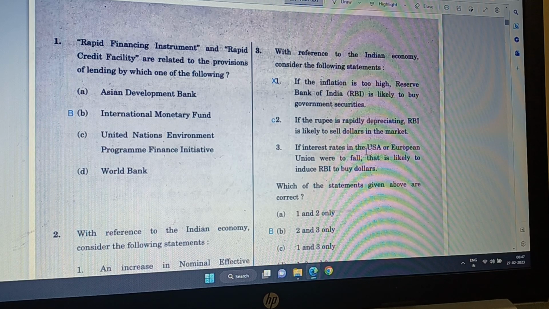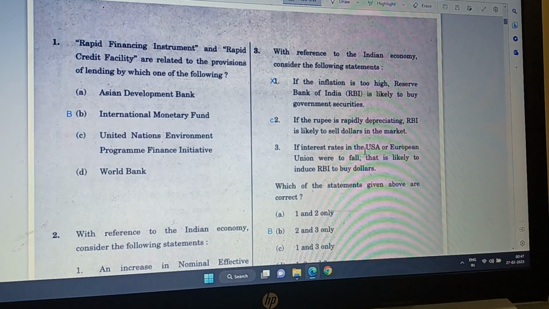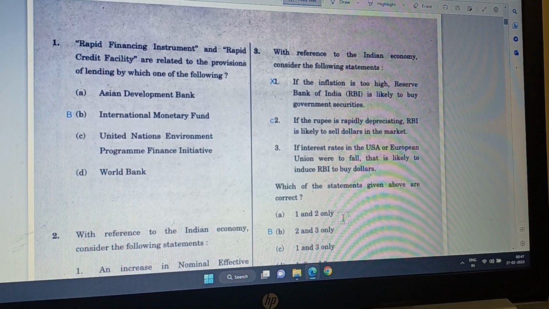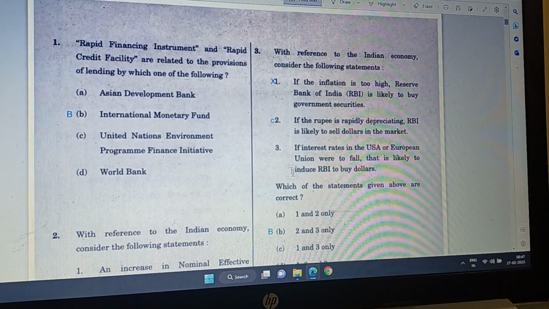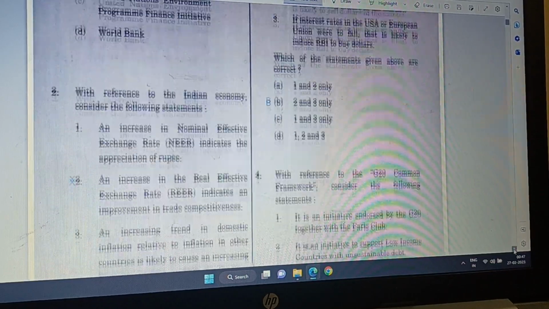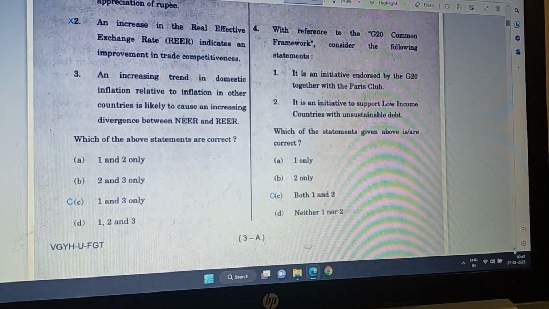Because putting dollars in these banks or in these markets gives a lower rate of interest. So that reduces the strength of the dollar, so the dollar becomes cheaper. Hence, Indian government or RBI will buy. So options 2 and 3 are correct. Answer is B. And then I go to question 4.